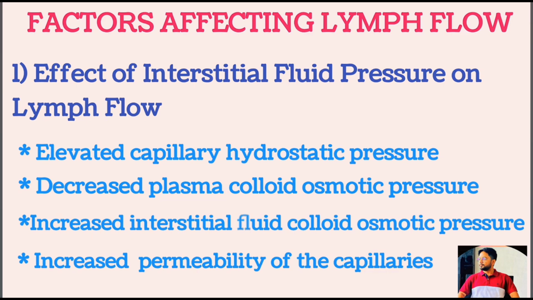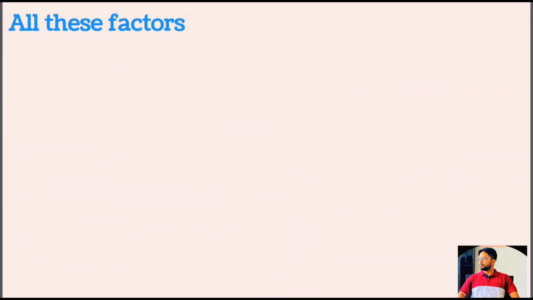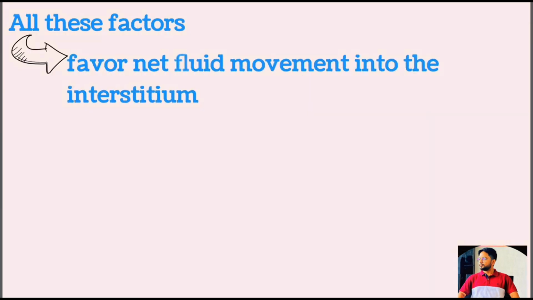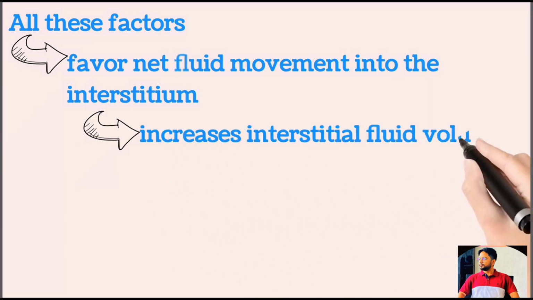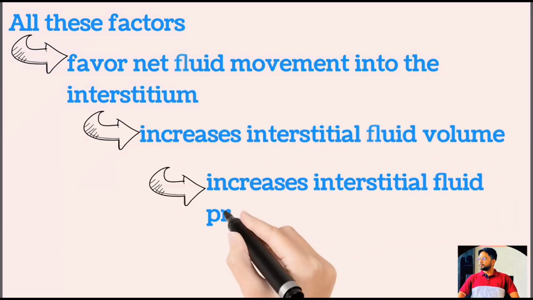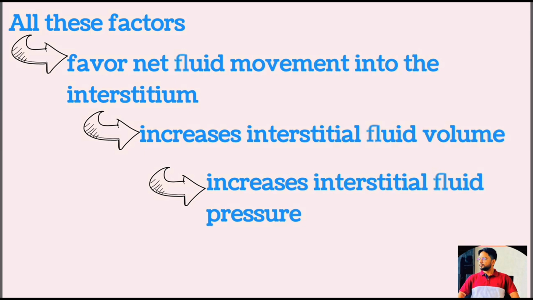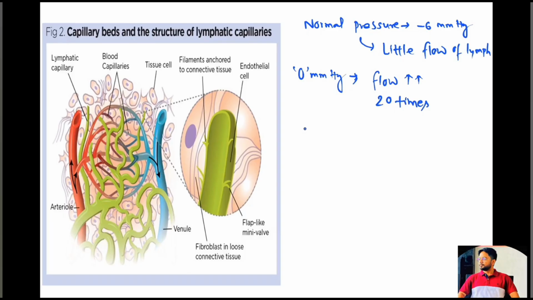All these factors cause a balance of fluid exchange at the blood capillary membrane to favor fluid movement into the interstitium, thus increasing the interstitial fluid volume, and that increases the interstitial fluid pressure, and also increases the lymph flow. However, when the interstitial fluid pressure becomes 1 to 2 mm of Hg, that means greater than the atmospheric pressure, the lymph flow fails to rise any further.